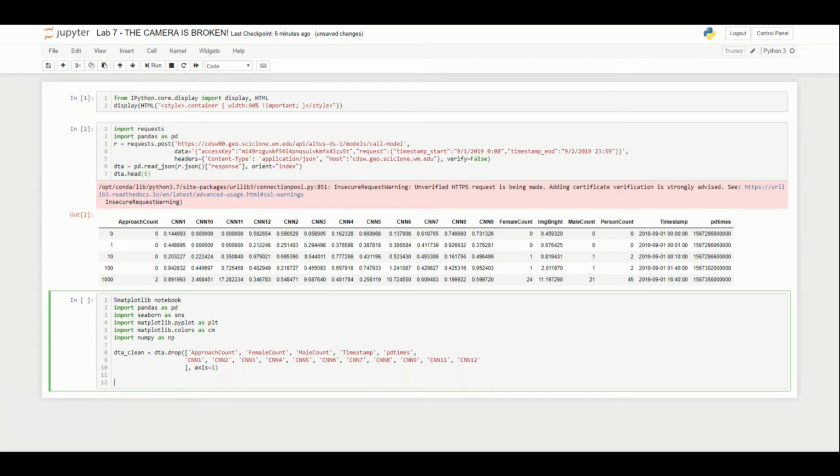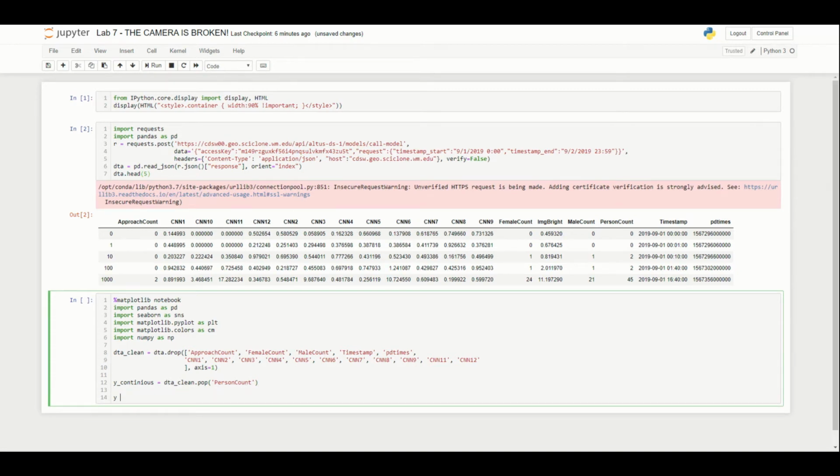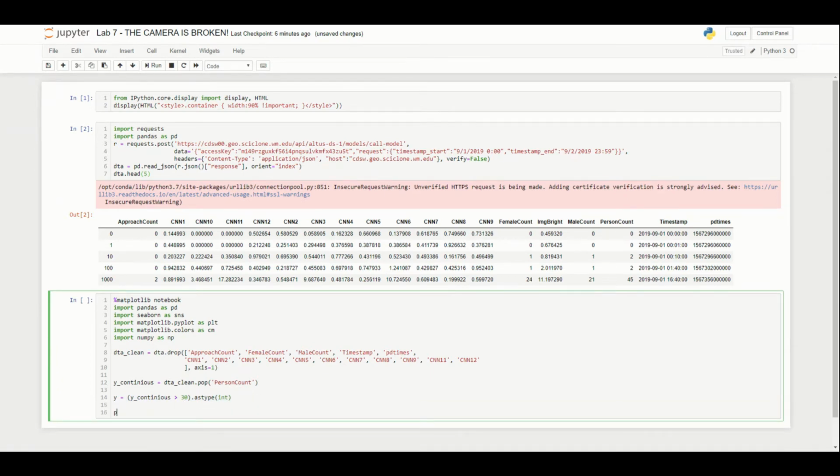The next thing we're going to do is, let's go ahead and create our y variable. So our y variable is going to be created in a slightly different way than before. First, let's define a continuous version of y. So this is the same thing we did before. We're simply removing person count from the data frame and saving it as y continuous. But we are going to do one more step here, which is define y like this. So what this will do is it will define y as either 1 or 0, depending on if it's greater than 30. So what we'll be doing here in practice, and we'll go ahead and print this out to illustrate.